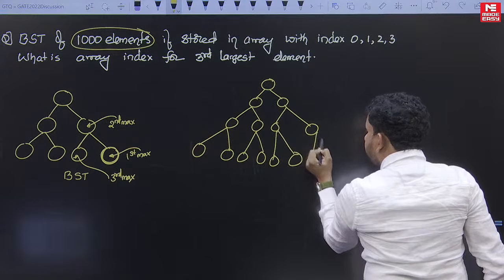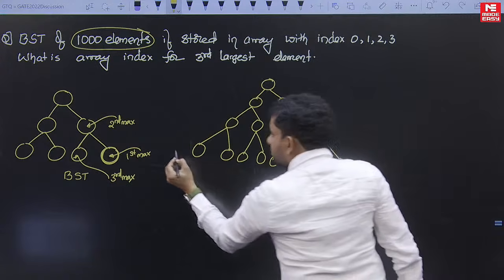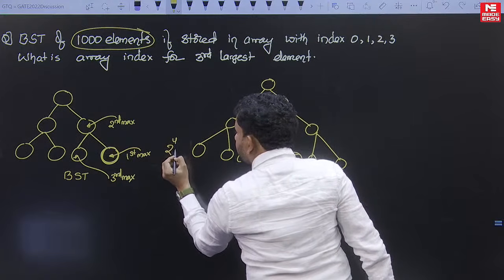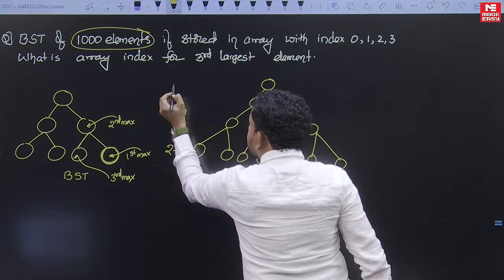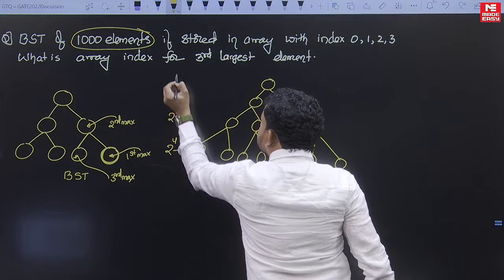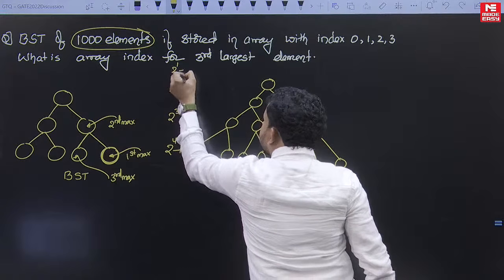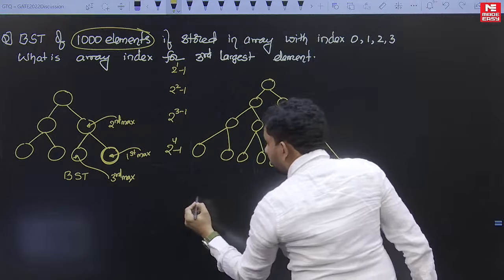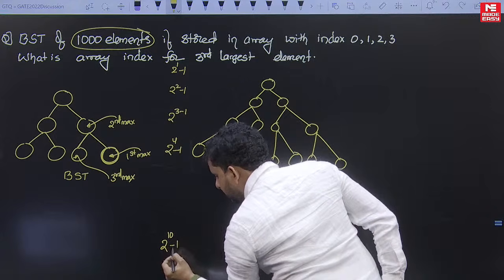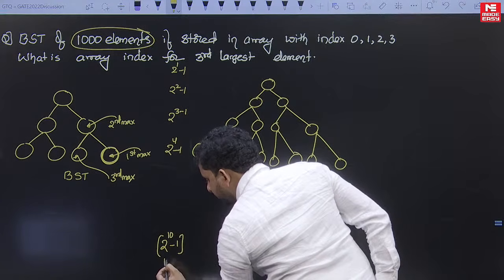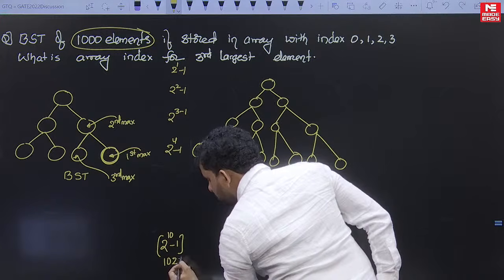So this is 2 power 4 minus 1, and till level 3, 2 cube minus 1, till level 2 is 2 square minus 1, and level 1 is 2 power 1 minus 1. So 2 power 10 minus 1 becomes 1023.